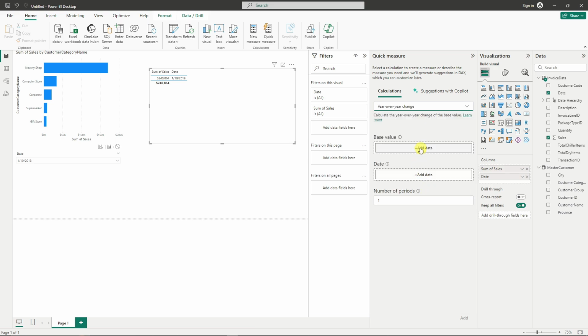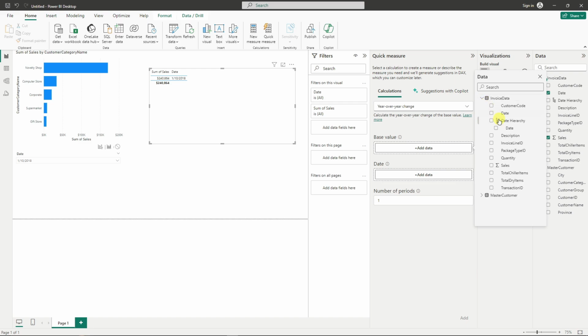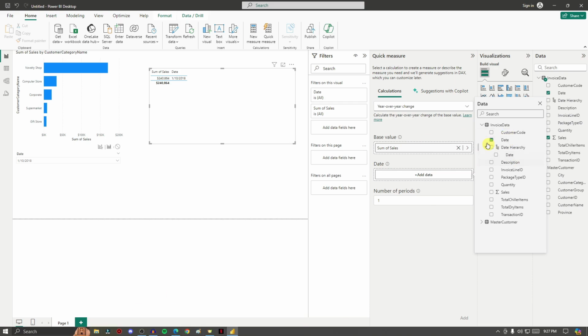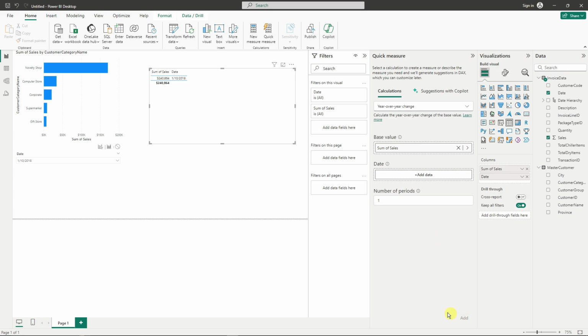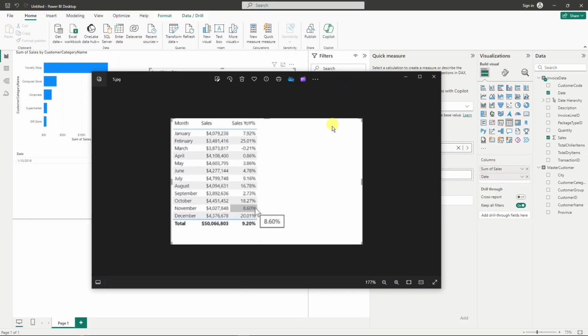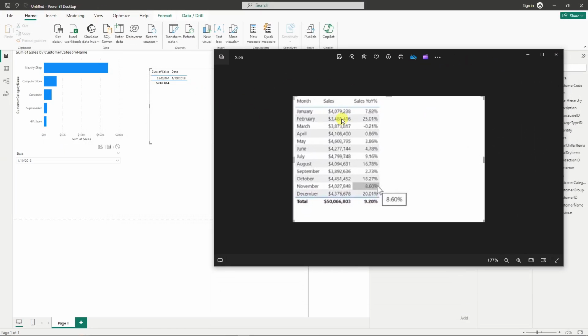Now for the base value, I'm going to add in sales, this one right here. And for the date, as we have here, we cannot really add the date because we're still using the free trial and we don't have the exact dates here. We only have a year. Once you've added it and everything is good, this is how you should expect it to look. Your final table should look like this.